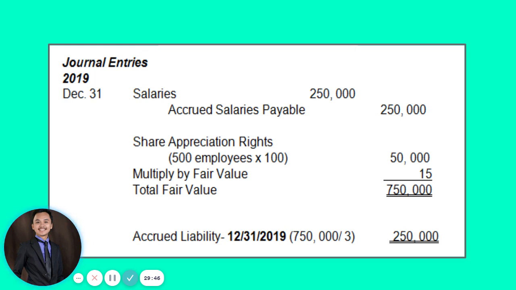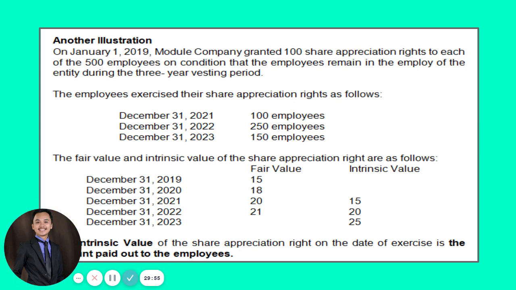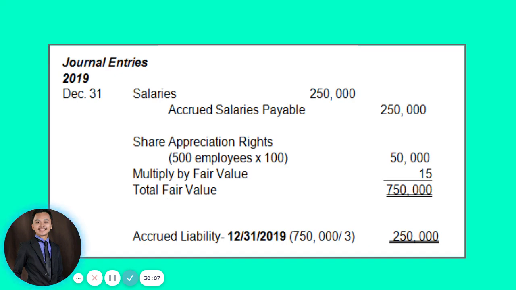So 500 times 100, so we have a total of share appreciation rights to be distributed of 50,000, no? 50,000. So multiply it by your fair value of 15 to compute for the total accrued liability. So we have 50,000 times 15. So your total fair value will be 750,000.